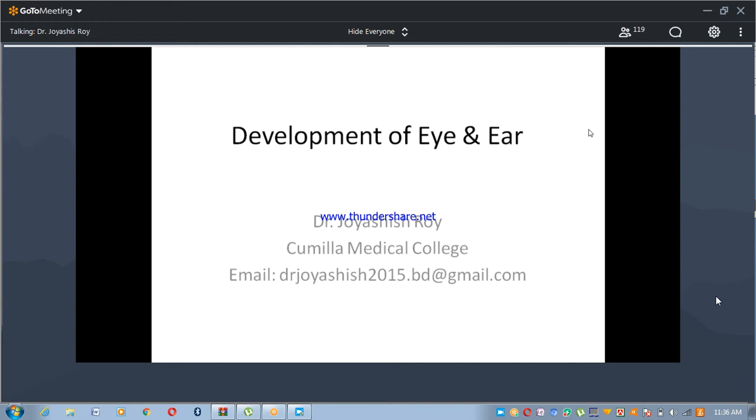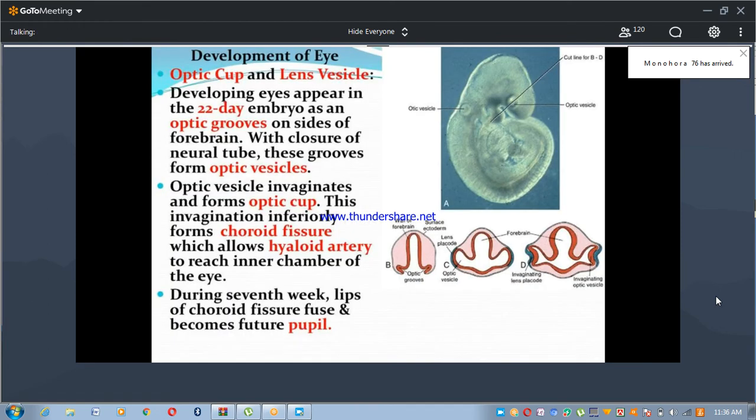So now, development of the eye and ear. Here we can see the optic cup and lens vesicle. Developing eyes appear on the 22nd day of embryonic life as optic grooves. Here we are showing the optic grooves on either side of the prosencephalon or forebrain, on the sides of the forebrain.